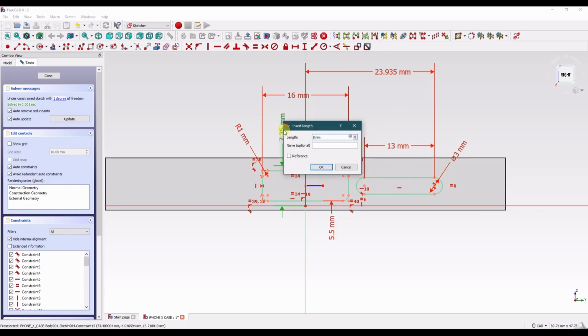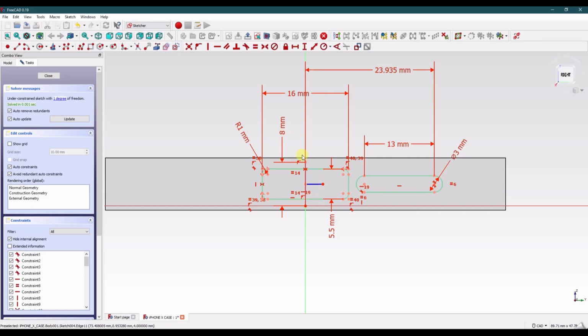This should change to 8. Make sure that those are centered properly. And then what I'm going to do is select this slot, select this axis, and mirror that slot. I'm going to grab the two endpoints here, grab that plane, and make those symmetric. And then finally, I'm going to make these two equal.